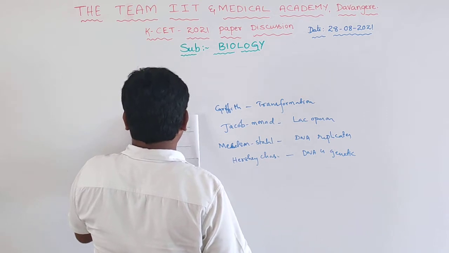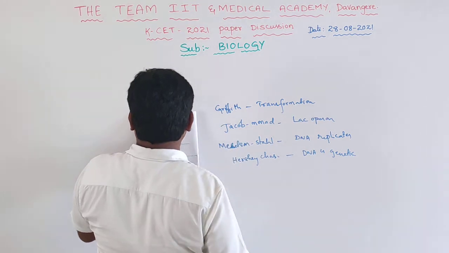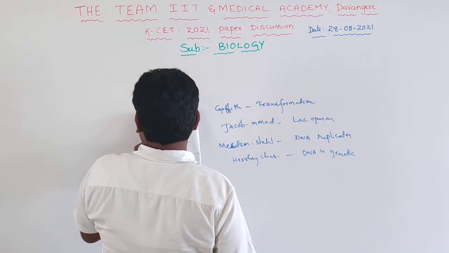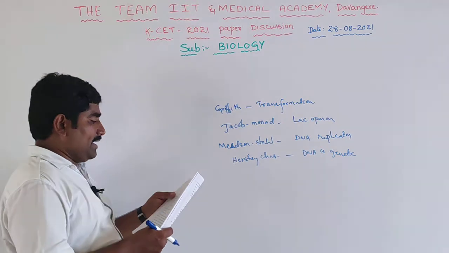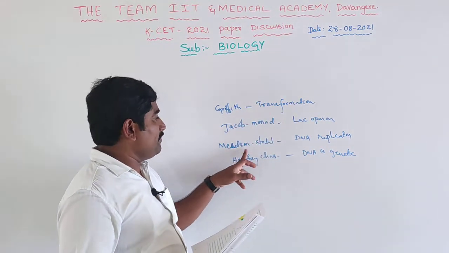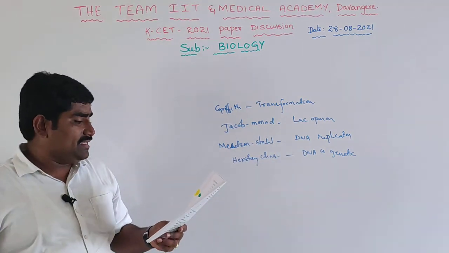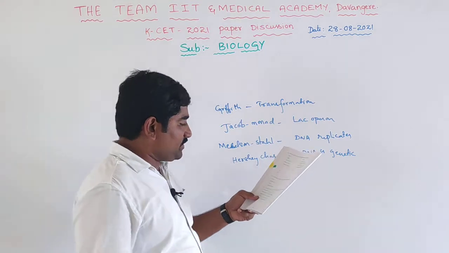Second P answer. Second P is present in only one option, that is the third option. Okay, Jacob and Monod is lac operon, Griffith is transformation, Meselson and Stahl is DNA replication, Hershey and Chase is DNA is genetic material. And the next one is